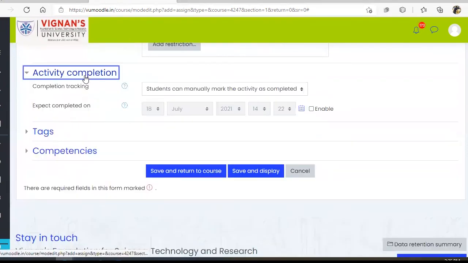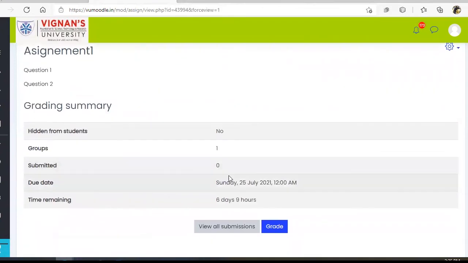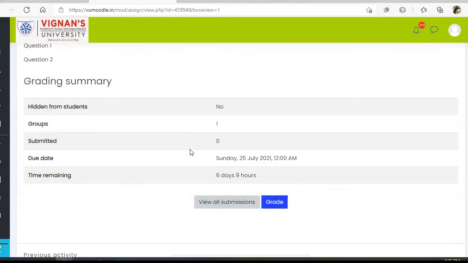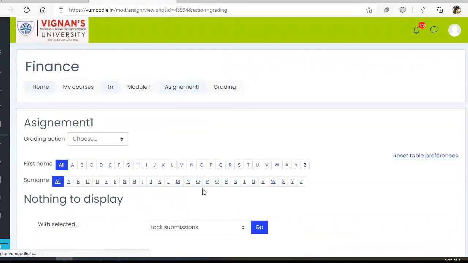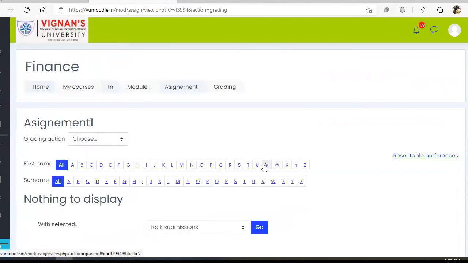And this is activity completion. Whenever a student completes an activity, on the right-hand side it will show whether the activity is completed or not. So here an assignment is created. Once the students submit their assignments, you can see all these assignments here, and you can grade them. Those grades you can download as an Excel sheet later, and these grades will be displayed to the students. So this is how you can create assignments.